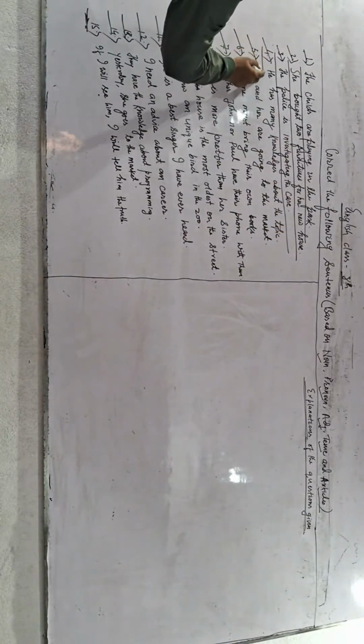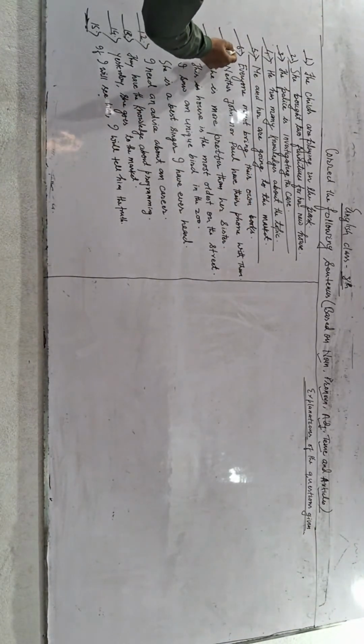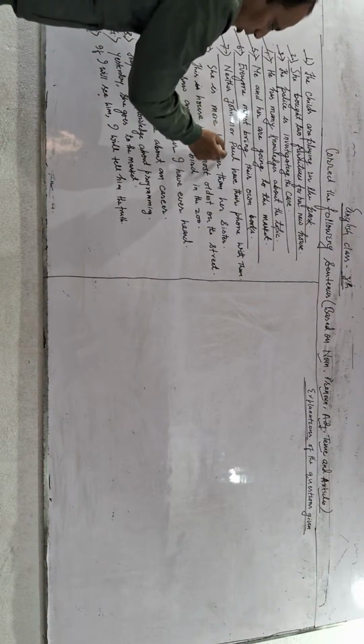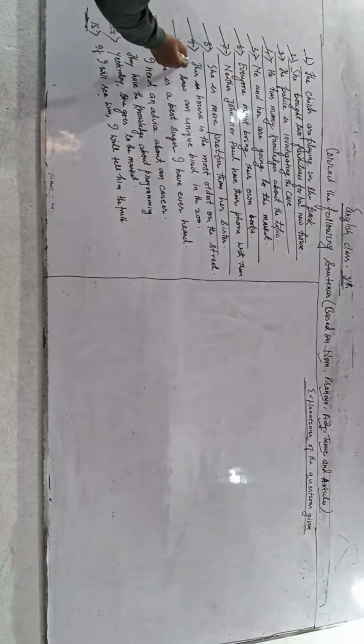Fourth question: he has any knowledge about the topic. Fifth question: me and her are going to the market. Sixth question: everyone must bring their own books. Seventh question: neither John nor Paul have their phone with them. Eighth question: she is more prettier than her sister. Ninth question: this house is the most oldest on the street. 10th question: I saw an unique bird in the zoo. 11th question: she is a best singer I have ever heard.